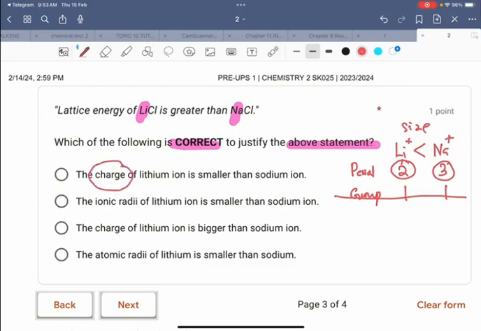The charge, okay, this is incorrect because both have the same charge. The ionic radius of lithium ion is smaller than sodium ion. This is the correct statement. Okay, I think that's all.